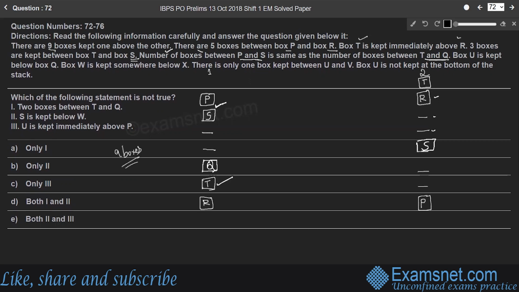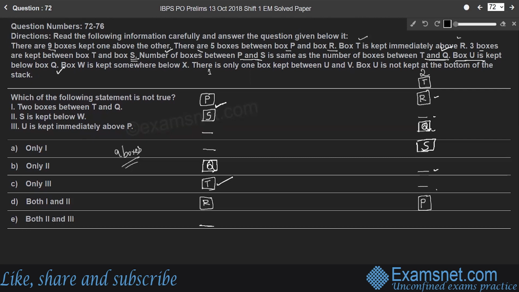Between P and S, there are 2 boxes, right? Which is equal to the number of boxes between T and Q. So the position of Q will be here, right? In case 2. So moving further, box U is kept below box Q. It is not given that it is exactly below box Q, right? So U will be somewhere here in case 1.